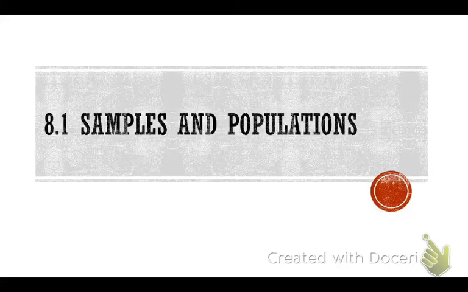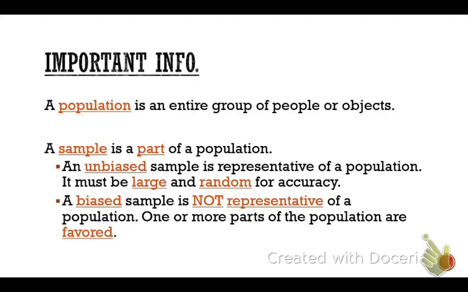We are going to be starting on chapter 8, and the first one is about samples and population. All right, so there's some important info we're going to want to know for today's lesson. First up is a population. This is an entire group of people or objects. So let's talk about the population of Jacksonville. Does anyone have a guess of how many people you think might live in Jacksonville?